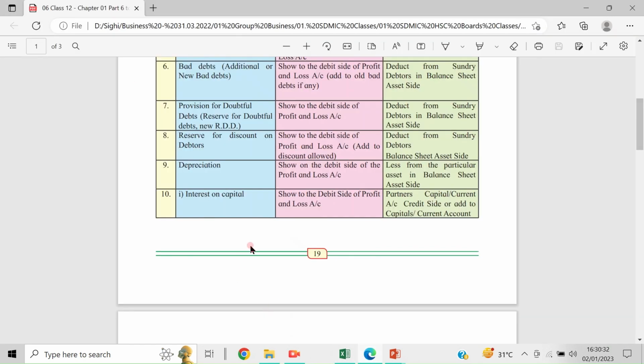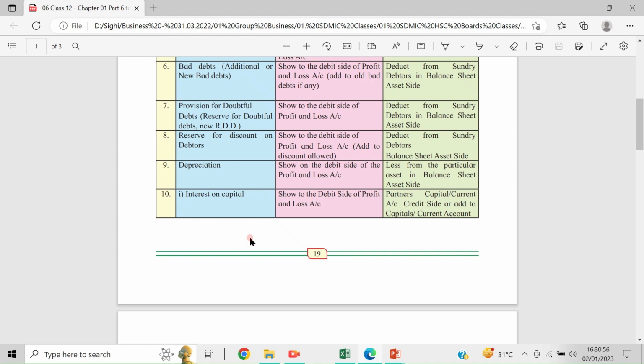First we will take interest on capital. In some partnership firms, when the partners invest their money into the business, they take some interest on that, and it must be written in the agreement, the partnership deed.